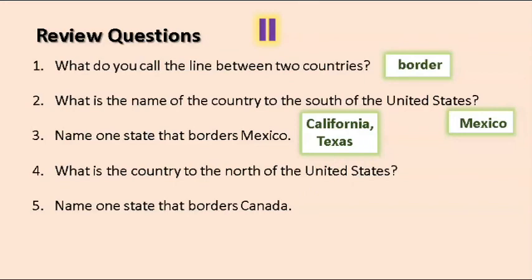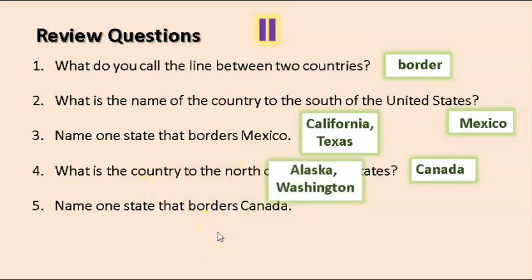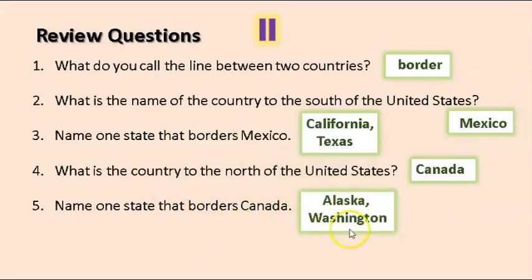Number 4. What is the country to the north of the United States? Yep, Canada. Number 5. Name one state that borders Canada. Alaska or Washington. For these two questions, number 3 or number 5, there are many more states that you may name. You can find them on a map of the United States.